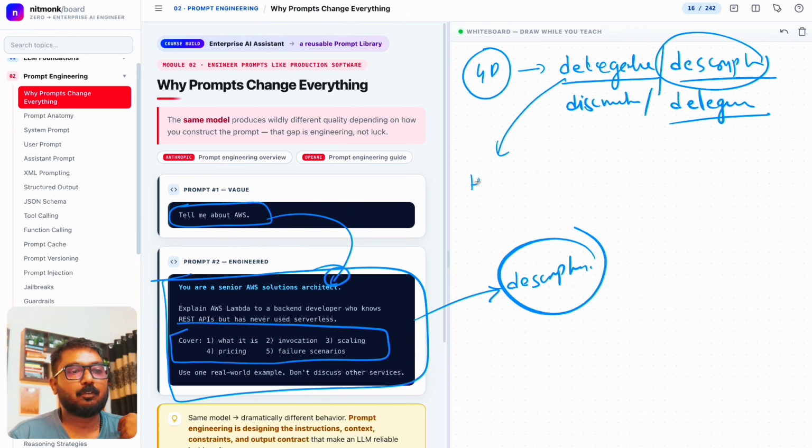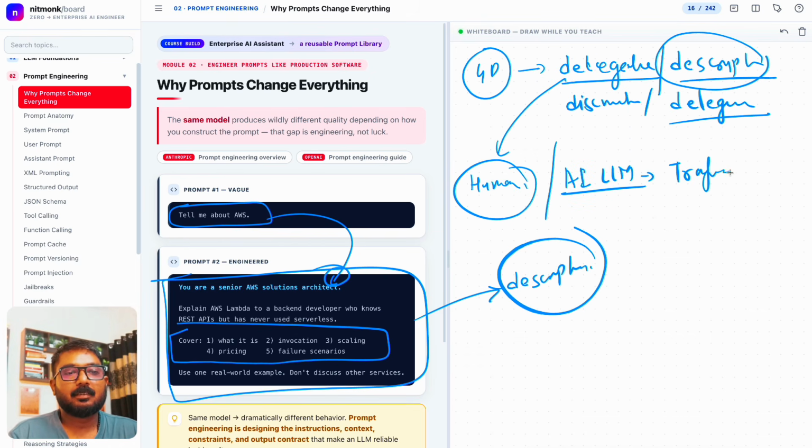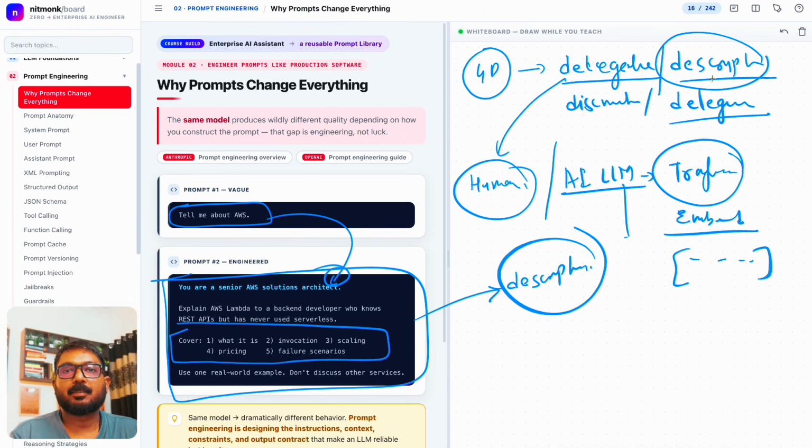We are human, so we do the human job: we write prompts and give them examples. Then the AI, the large language model supported by transformers, embeddings, and all these matrix calculations, will do the rest of the tasks that we define. So that is delegate and description. If you understand these 4Ds, then you can map your brain onto all the different prompt engineering techniques, correct? So we did description and delegation in this one.